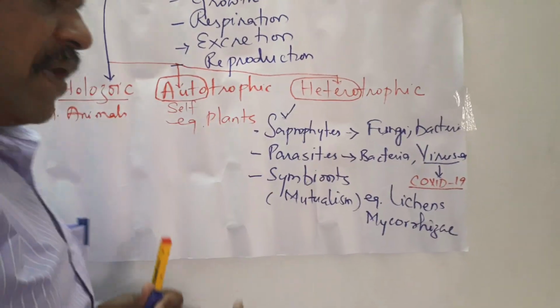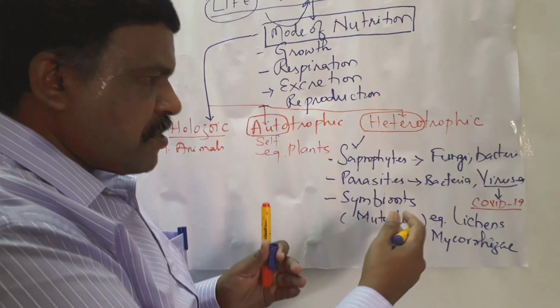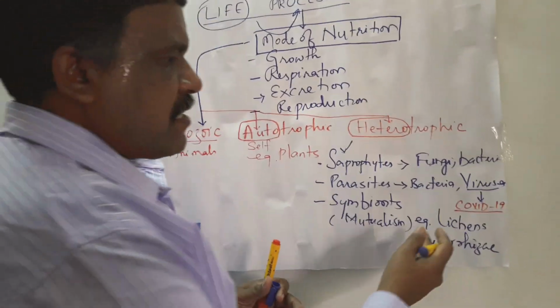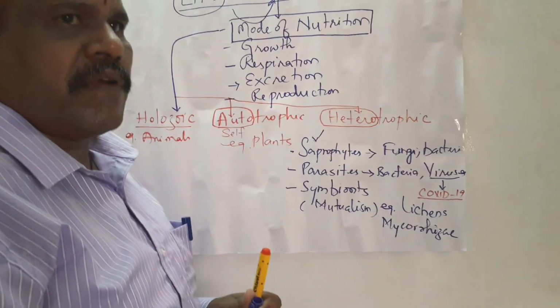And another is the symbionts. Under that, both species are related to each other. Examples are lichens and mycorrhiza.